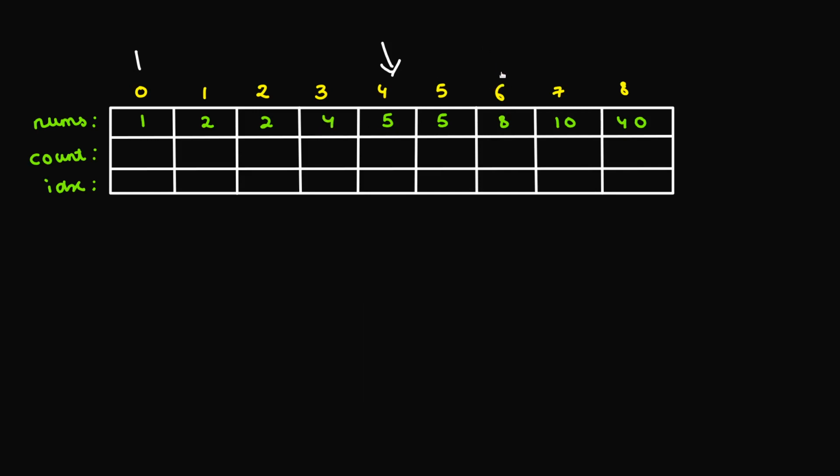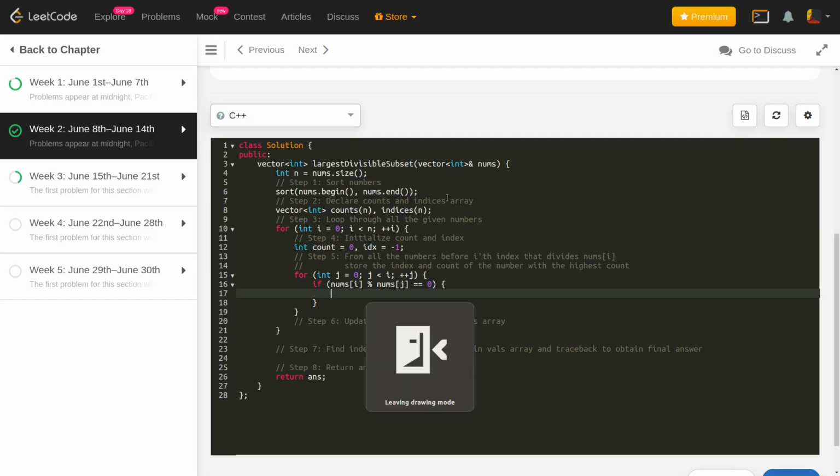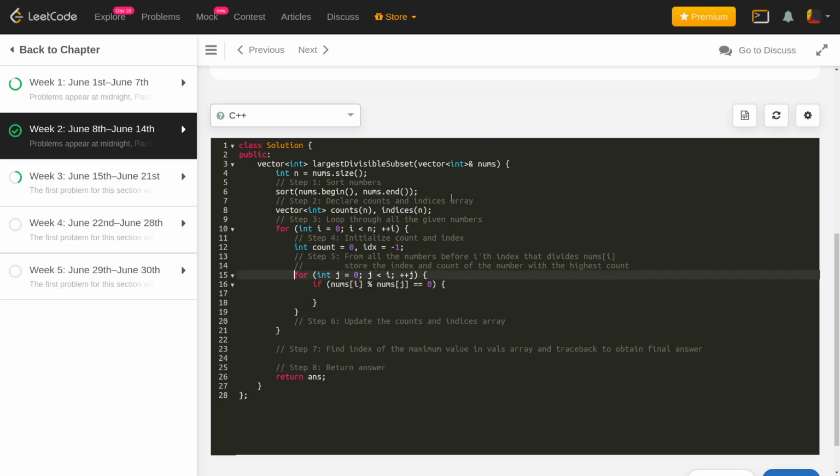For example, consider the case of this 8. If I'm at this 8, of course I cannot come from this 5. I can only come from this 4, right? So that's the first thing I need to check, whether this number actually divides that number or not.